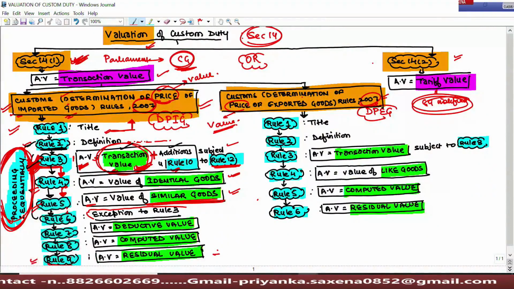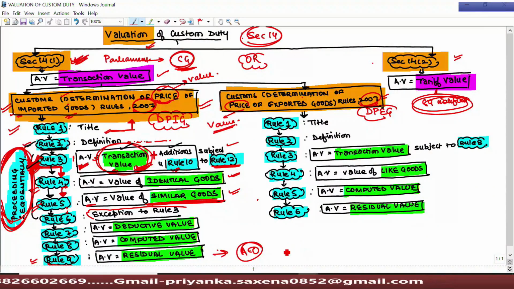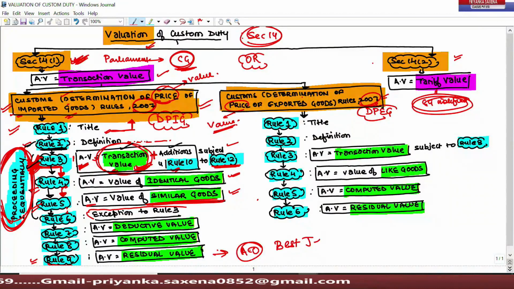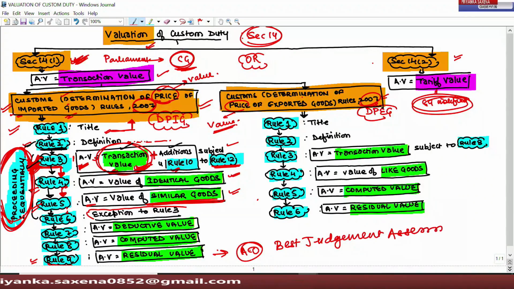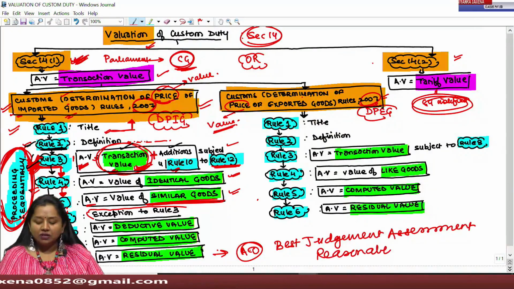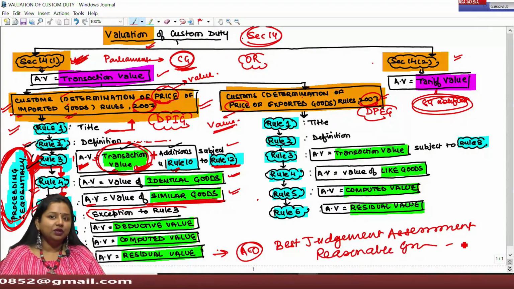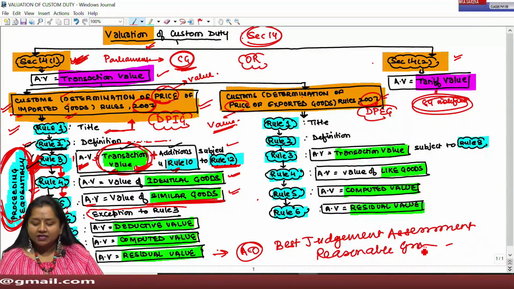And under Rule 9, it's very simple that the assessing officer gets the power to determine the assessable value on the basis of his best judgment. He shall conduct the best judgment assessment on reasonable grounds. The grounds on the basis of which he is computing the duty must be reasonable enough, and such grounds must be given in writing by the assessing officer.